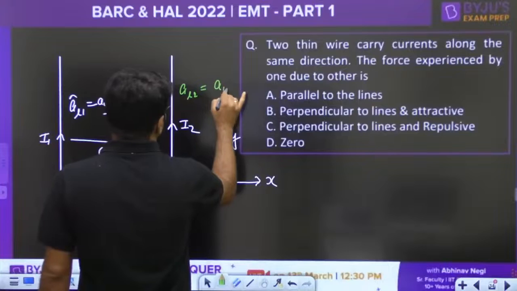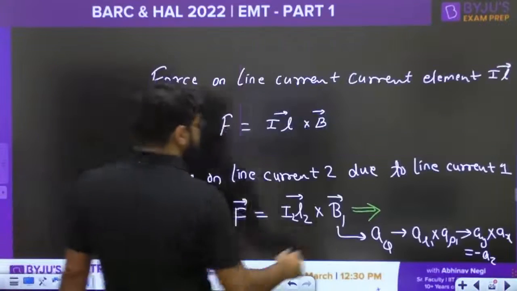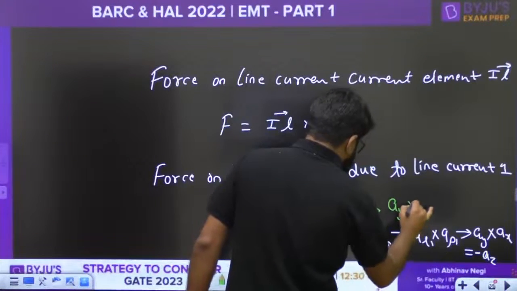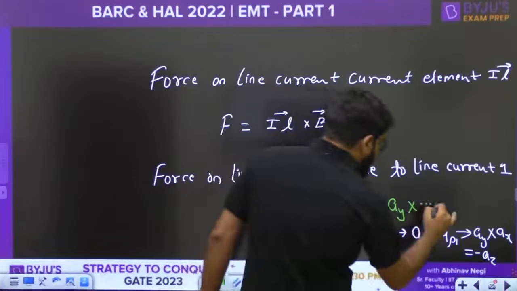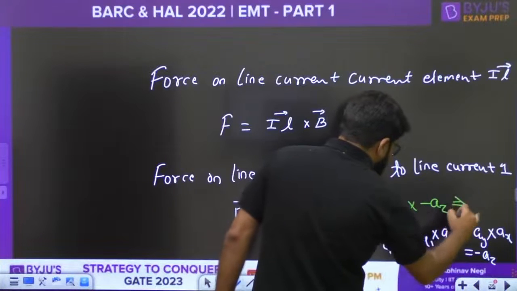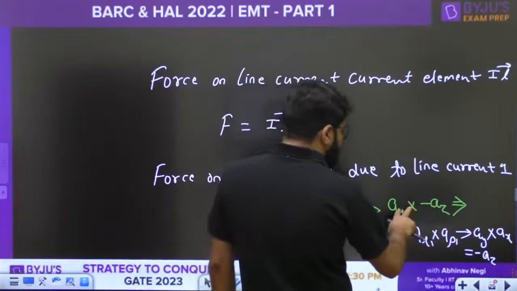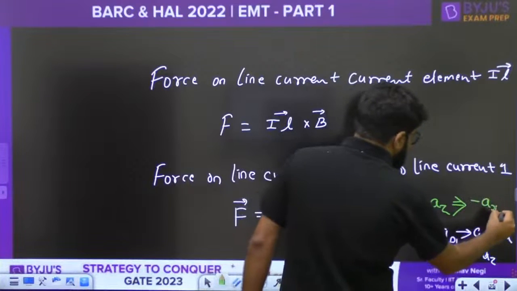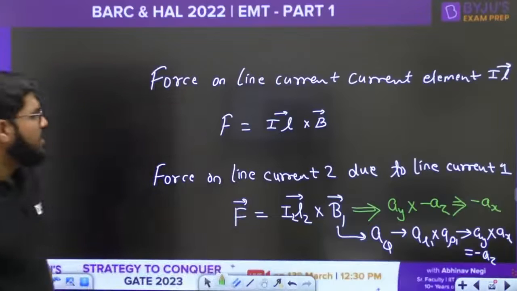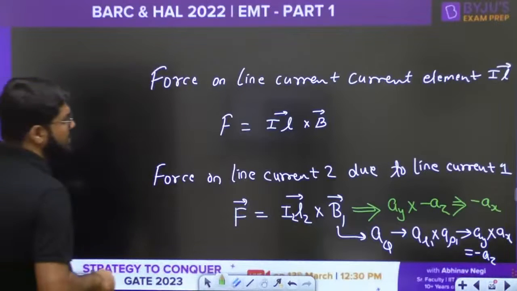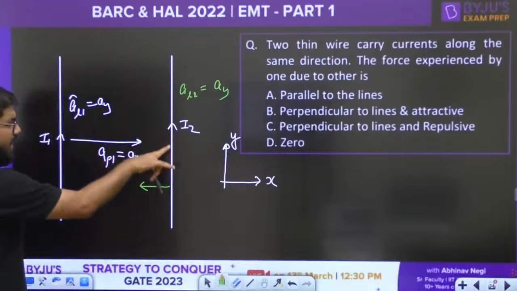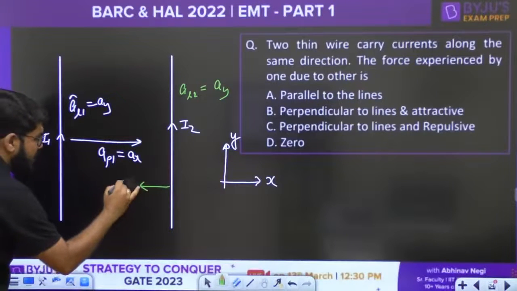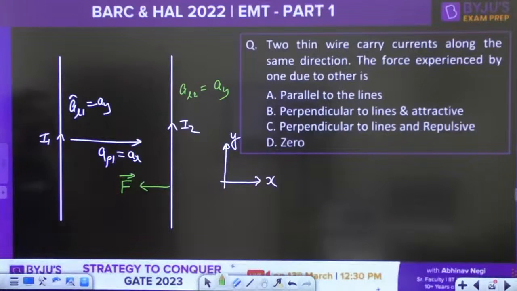AL2 is also in the y direction. So this is AY cross what? This is AY cross the direction of B, that is minus AZ. Right, y cross z is x, y cross minus z is minus x. Now what does it mean? The force on line 2 is along the minus x direction. So this is the direction of the force.